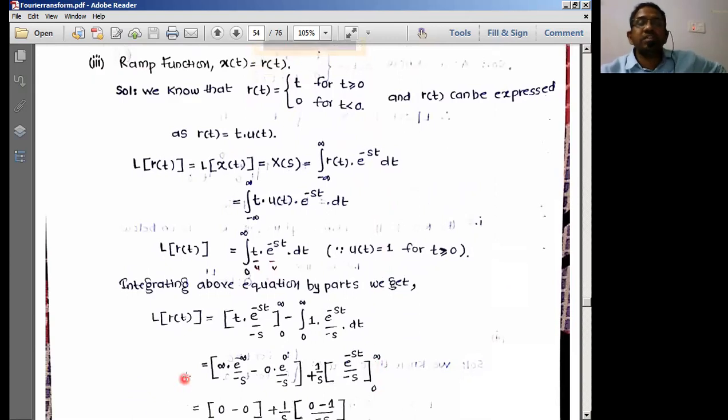Now the next simple function is the ramp function. Laplace transform of the ramp function. We already know the ramp function is a function which varies continuously, or linearly, with respect to time t, for t greater than or equal to 0. So how can I represent the ramp function in the case of the continuous time signal? How did I represent it while we discussed the Fourier series? R of t is equal to t into u of t. Remember this? The ramp signal was represented as alpha into t.